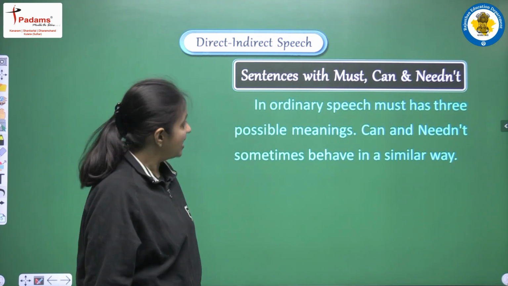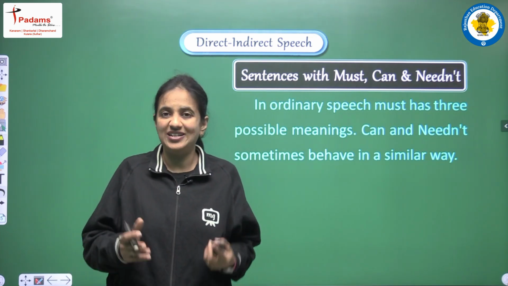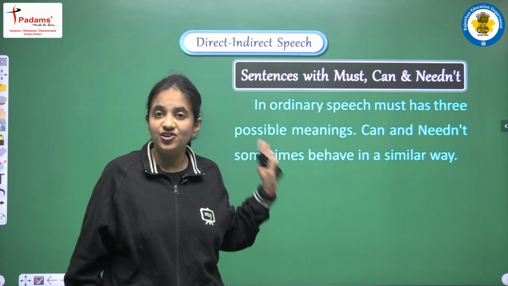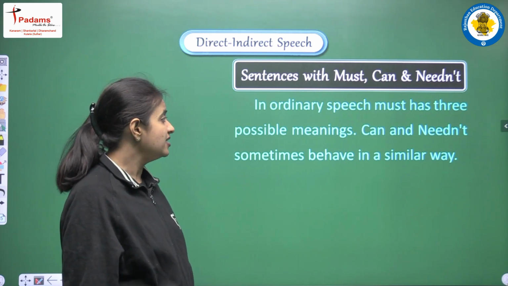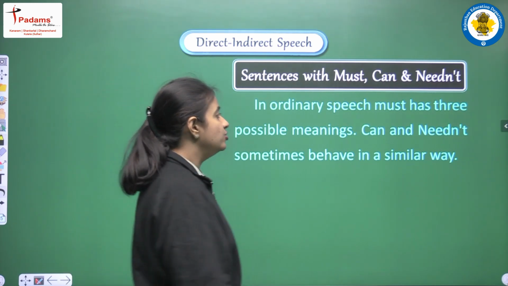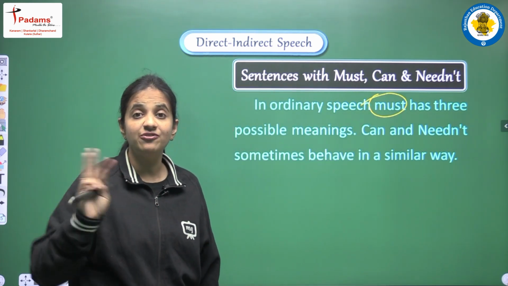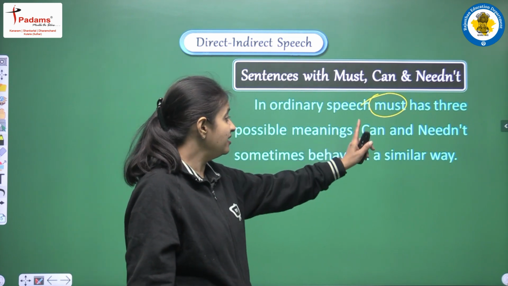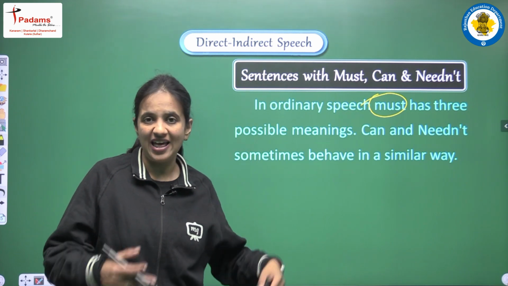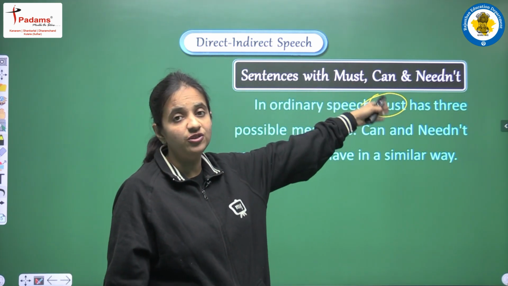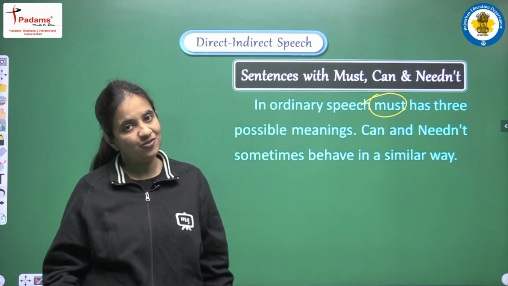Next we are having sentences with must, can and needn't. So we are having some particular sentence here in this segment. Just read all the rules with me. So let's see. In ordinary speech, must has three possible meanings. So if in a sentence we are having must, so basically must is having three different types of meanings. Can and needn't sometimes behave in a similar way. So if in the sentence of a direct speech we are having any of these words, then how we have to convert, what changes we have to do, that we are discussing here.